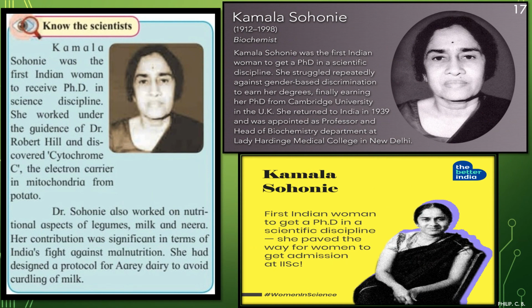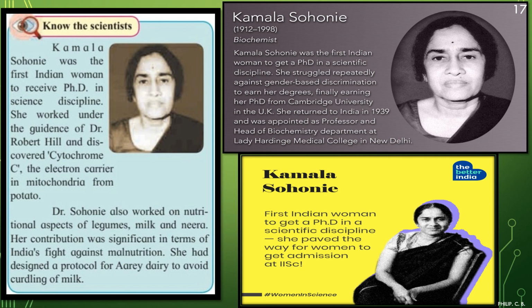Now, again the second last slide here, know the scientist. Do you know, I am adding all this additional information so it helps us to learn all these interesting facts and findings. So here, Kamla Sohonie was the first Indian woman to receive a PhD. It's really amazing to know that the first Indian woman who got a PhD in a science discipline was Kamla Sohonie.